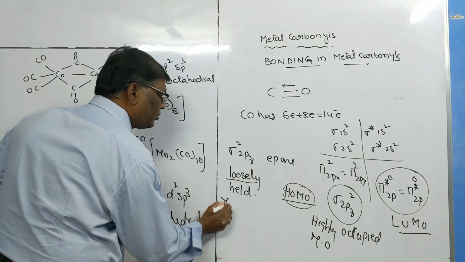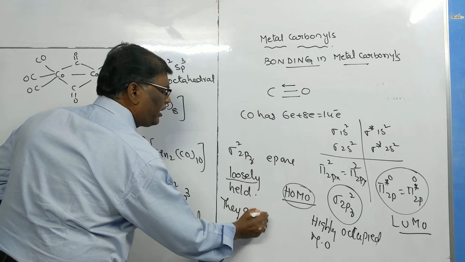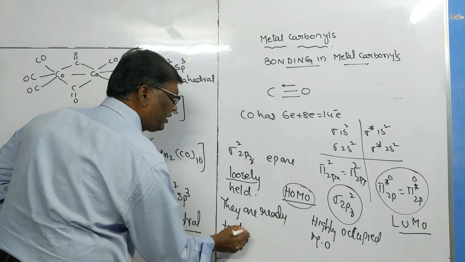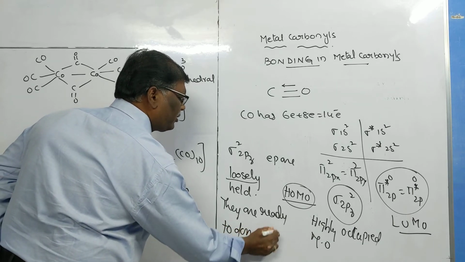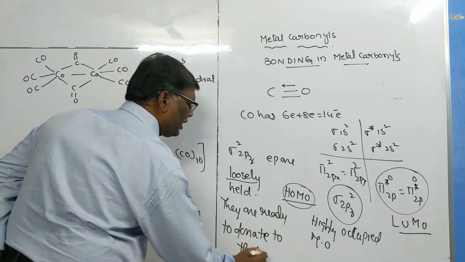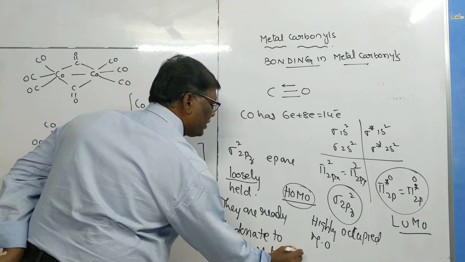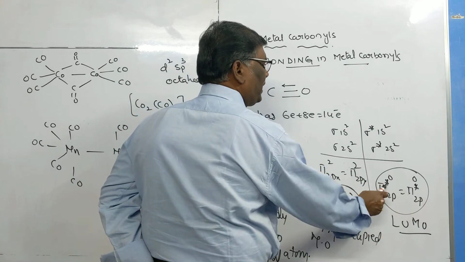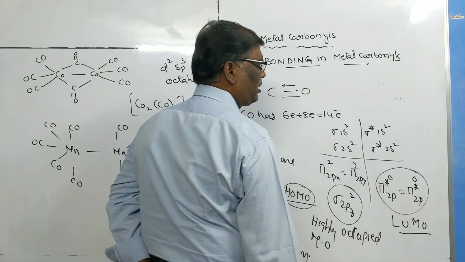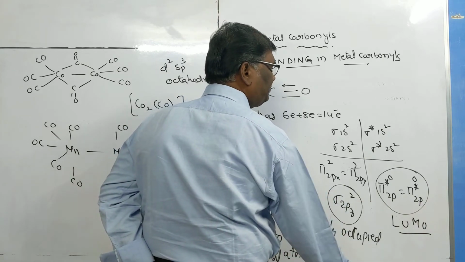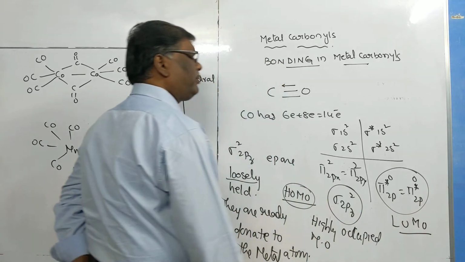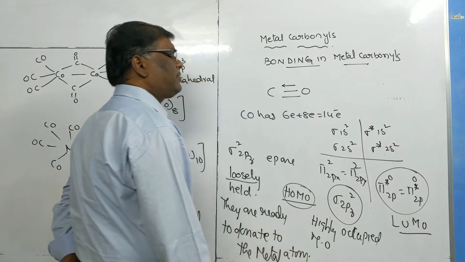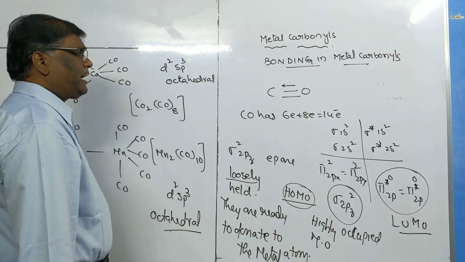So they are ready to donate to the metal atom. Similarly, there are two degenerate pi star or anti-bonding molecular orbitals. These are known as lowest unoccupied molecular orbitals. Because these are vacant, they have ability to accept lone pair of electrons from the metal atom.